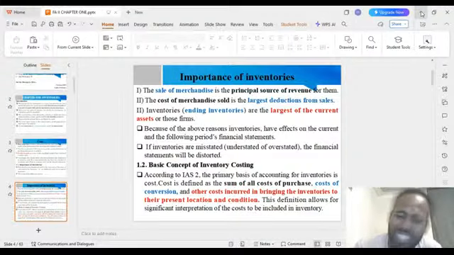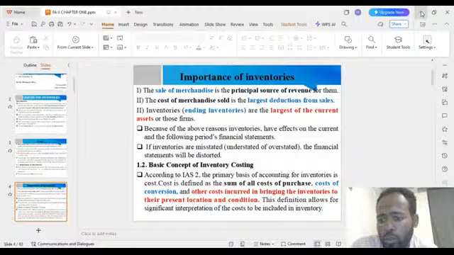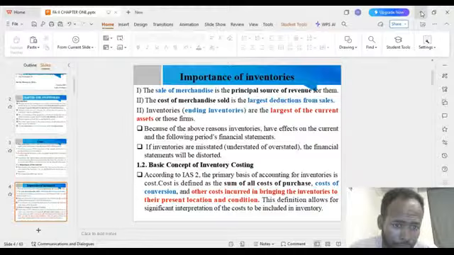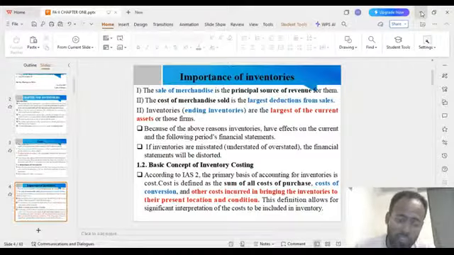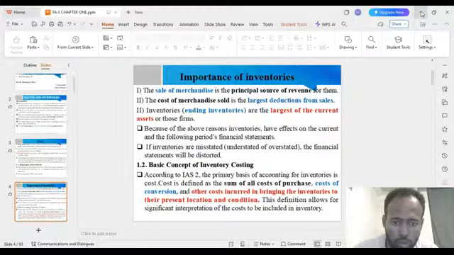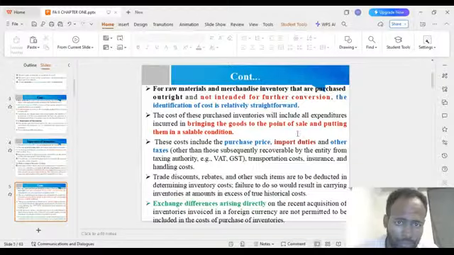There are many costs. We have direct and indirect costs of materials generally. This is a significant interpretation of the costs to be included in inventory. Cost of conversion and cost of purchase are very important costs you should know in accounting.